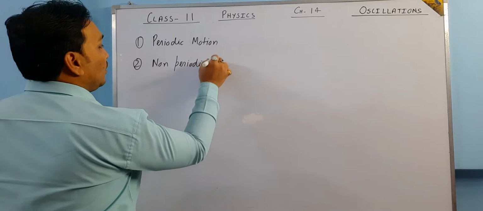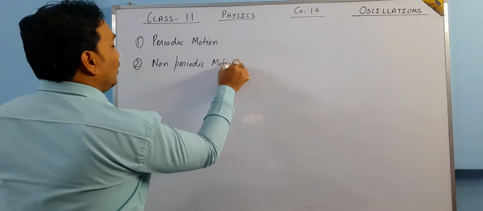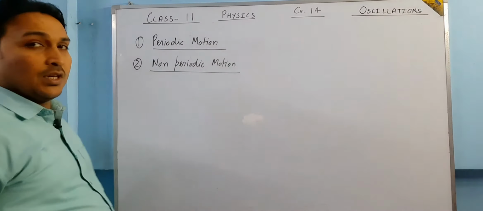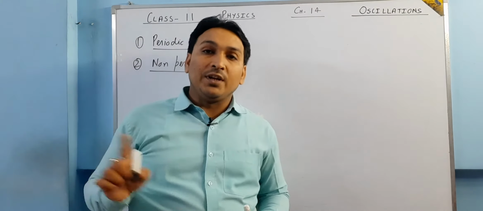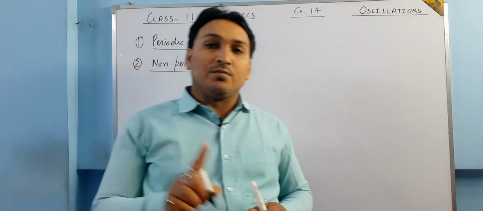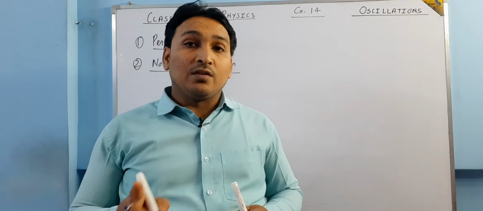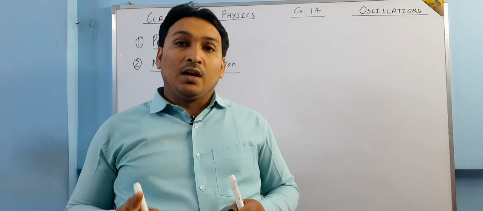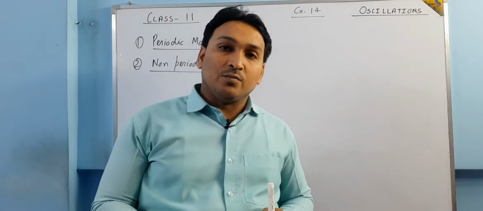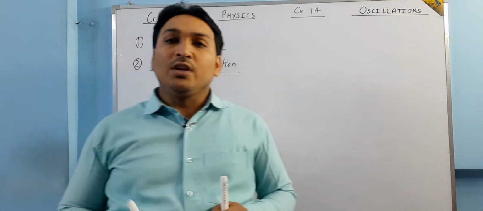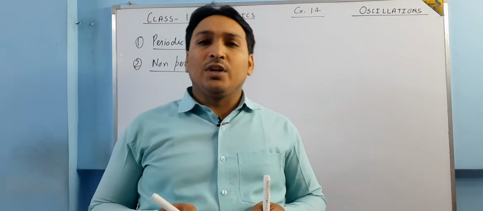What is periodic motion? Periodic motion means a body repeats its path, repeats its motion after a fixed time interval. The time interval should not change. If a body repeats its motion after a fixed time period, then its motion is said to be periodic motion. There are so many examples.